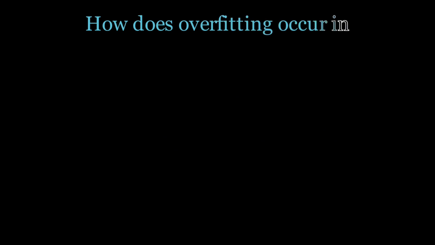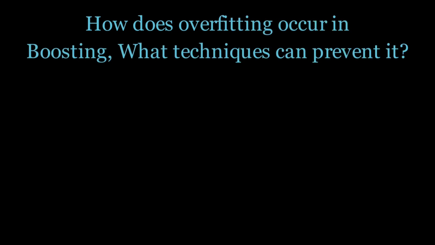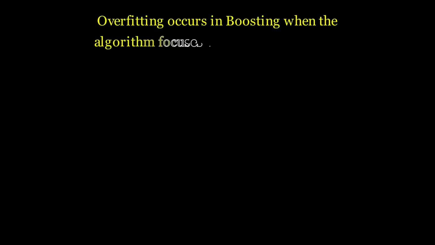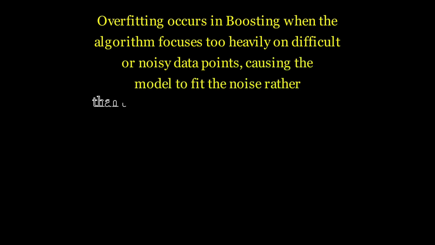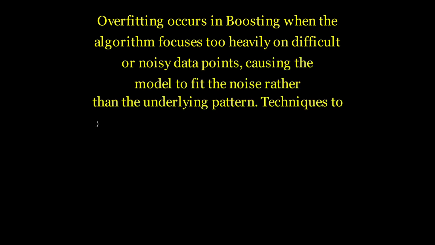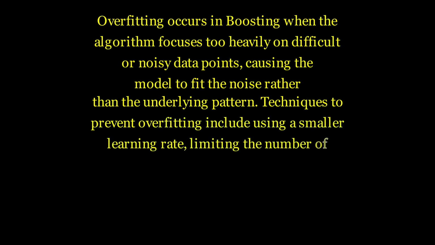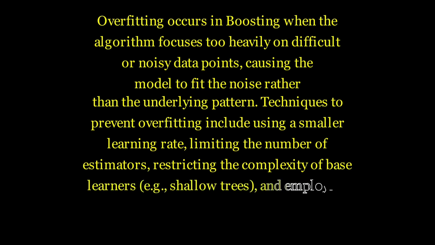How does overfitting occur in boosting? What techniques can prevent it? Overfitting occurs in boosting when the algorithm focuses too heavily on difficult or noisy data points, causing the model to fit the noise rather than the underlying pattern. Techniques to prevent overfitting include using a smaller learning rate, limiting the number of estimators, restricting the complexity of base learners, for example using shallow trees, and employing early stopping during training.